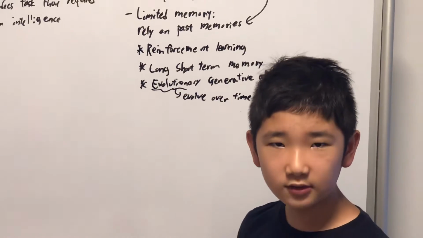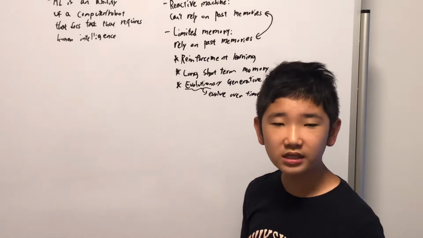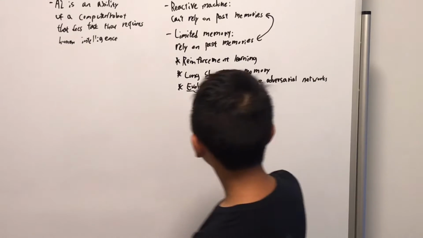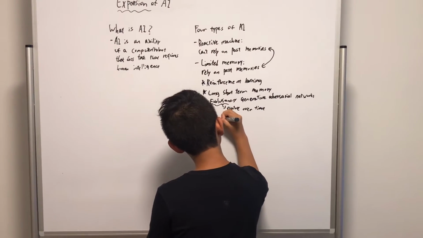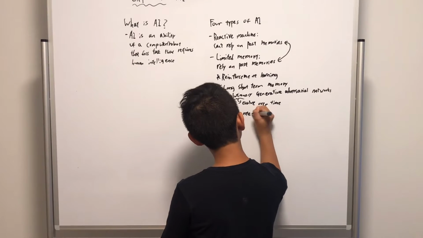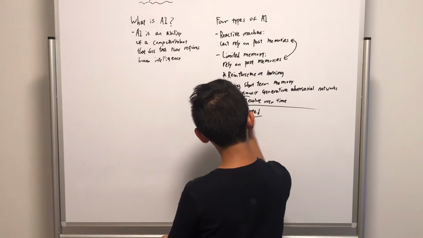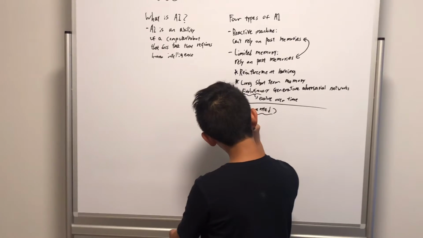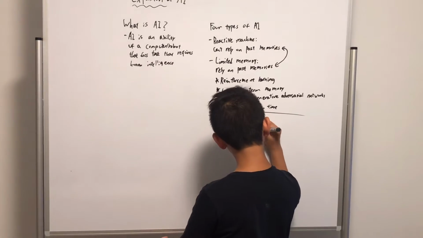Now the two things that I'm going to tell you about right now are not invented yet. So these are invented, but these are not invented. From this line, I'm just going to put a line across here. Not invented. Okay. There's theory of mind. As I told you in the beginning, theory of mind.